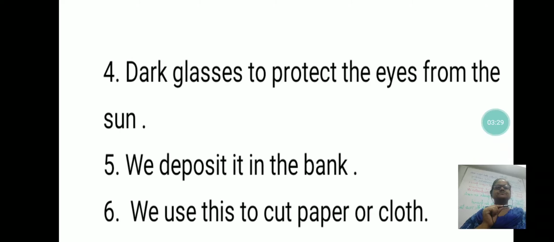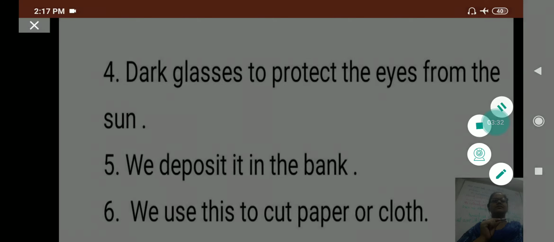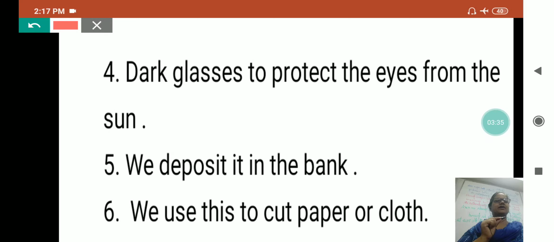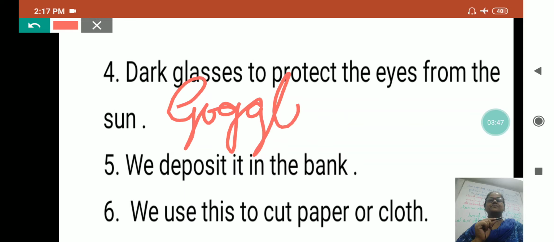Now see, dark glasses to protect the eyes from the sun. I will show you the picture after this slide. And what is that? We use goggles, isn't it? Because when we walk in the sunshine in the summer season, it is too bright and very difficult to see. For me, it is difficult to see, my dear. Our eyes get closed due to the bright sunlight. And if we use goggles, it looks a little cool, a little calm, and it gives relaxation to our eyes.